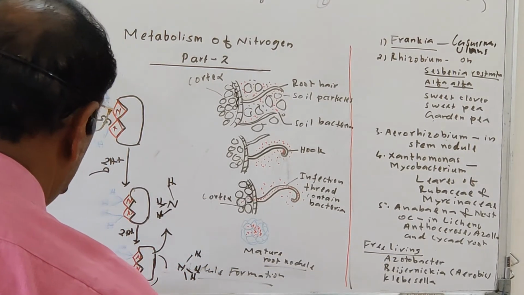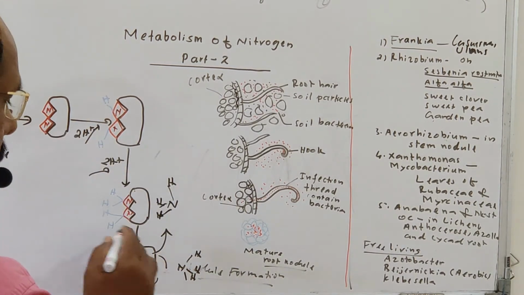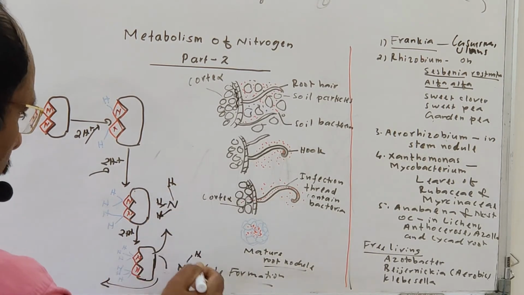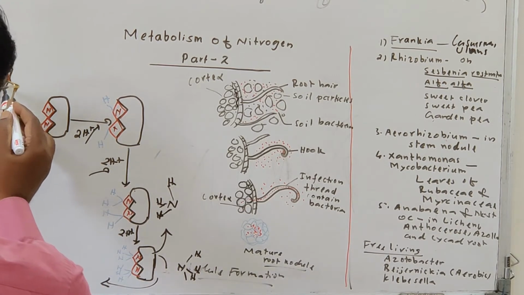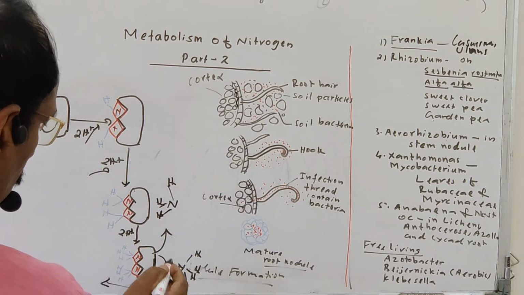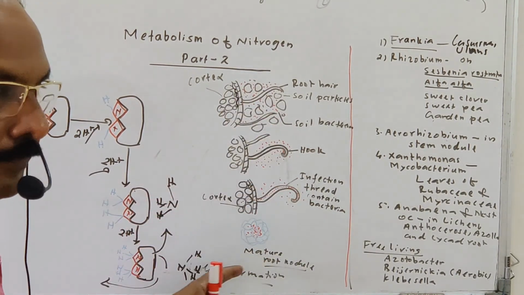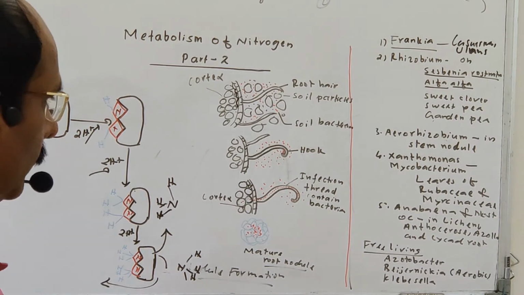And this enzyme is released. In an enzymatic reaction, the property is that the enzyme remains as such, not used up, and this ammonia is formed. So like this, nitrogenase helps to reduce nitrogen to ammonia. This reaction takes place inside the root nodule. That is the method of formation of ammonia from nitrogen.